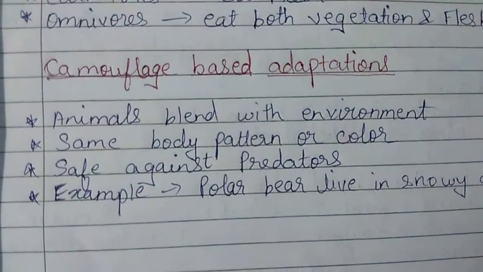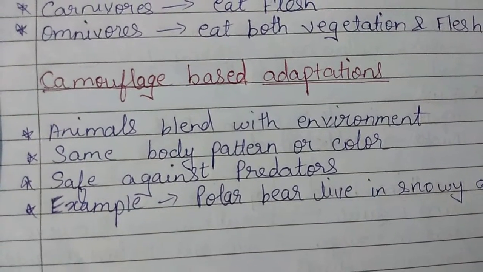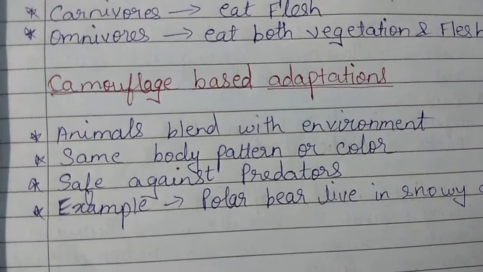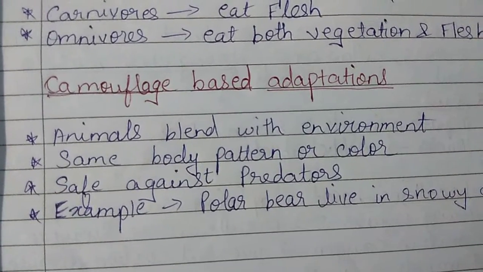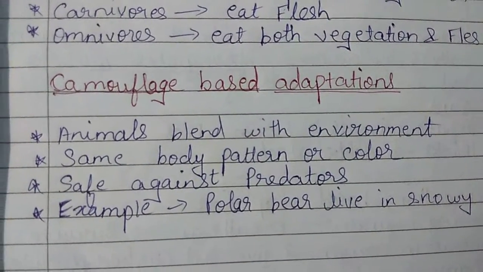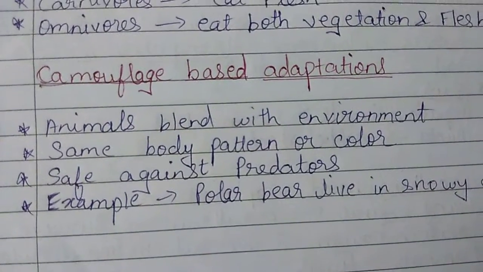So animals blend with the environment. When they have the same body color or pattern as their surroundings, this is called camouflaging. And why do they need to camouflage? To keep themselves safe against predators. So one example we have seen is the grasshopper.